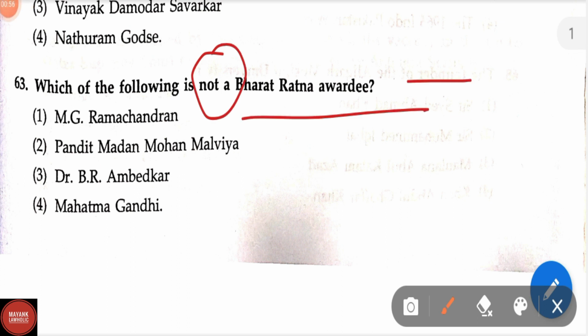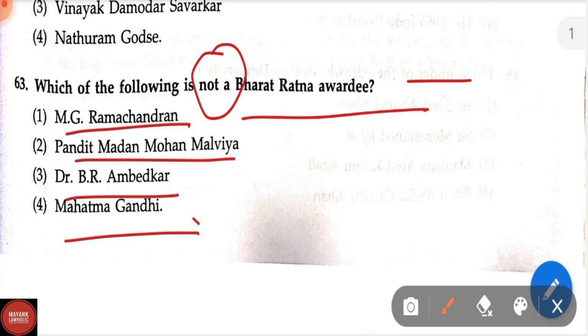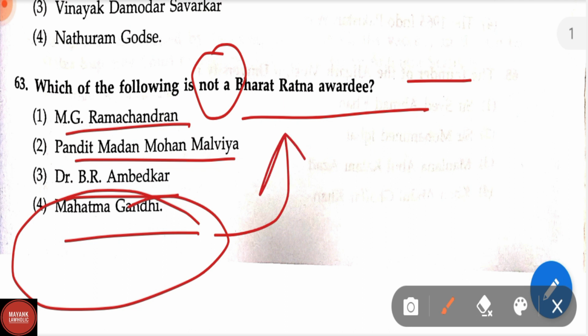Options are M.G. Ramachandran, Pandit Madan Mohan Malviya, B.R. Ambedkar, and Mahatma Gandhi. Correct answer is Mahatma Gandhi, because Mahatma Gandhi was not given Bharat Ratna and all the other options have been given Bharat Ratna.